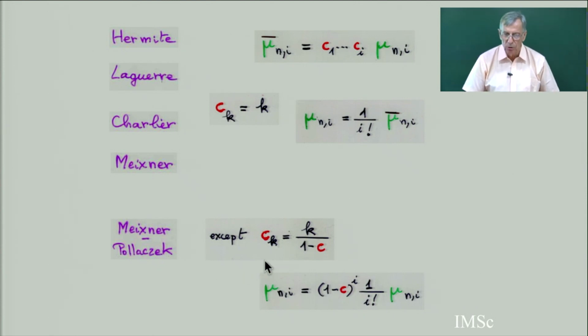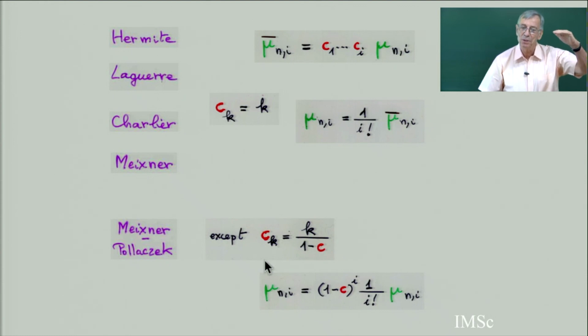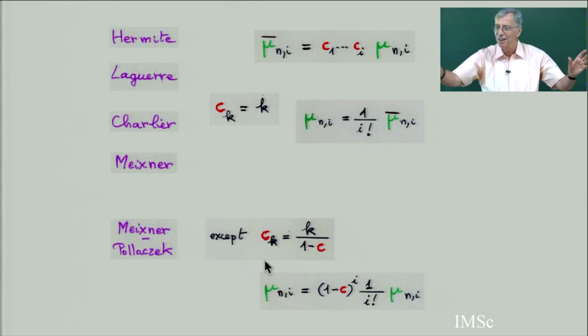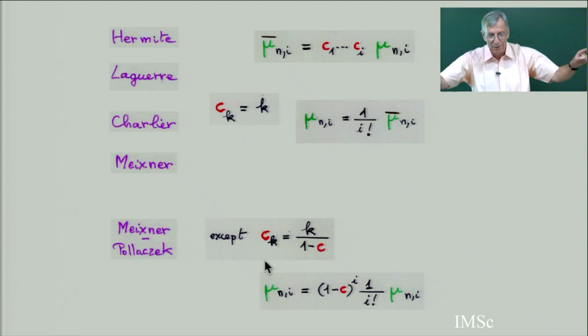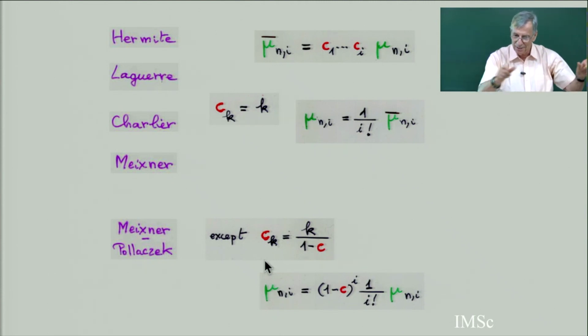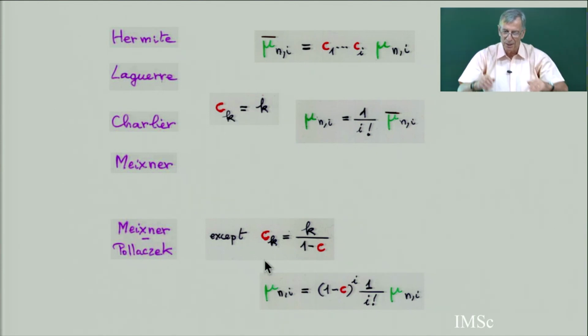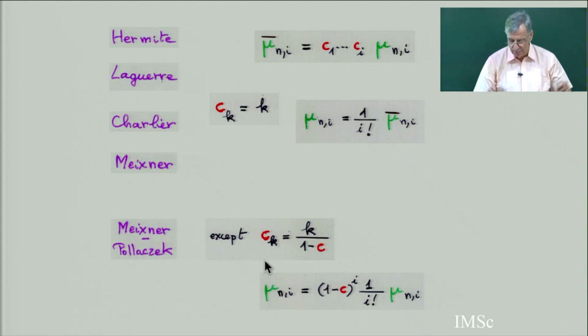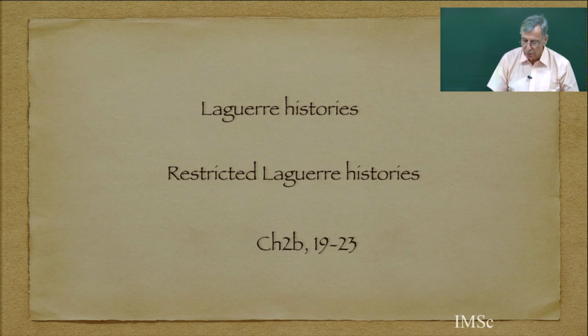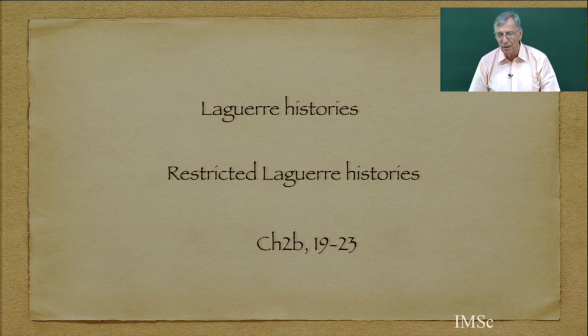So now you see what I am going to do. The 5 Sheffer orthogonal polynomials all come with Laguerre histories. So I am going to do Laguerre histories starting from a level I, which is much easier than the usual Laguerre history, because if you start from level 0 ending in level I, you still have I cells which are empty in the construction of the history. But it's much better to start at the beginning with I many cells which are open, and then to close everybody, doing like a Laguerre history, but starting not from a single empty cell but many empty cells. And so I need restricted Laguerre histories again, and enlarged.